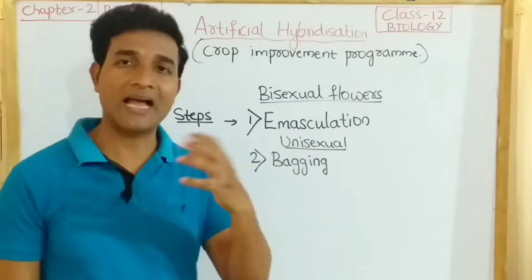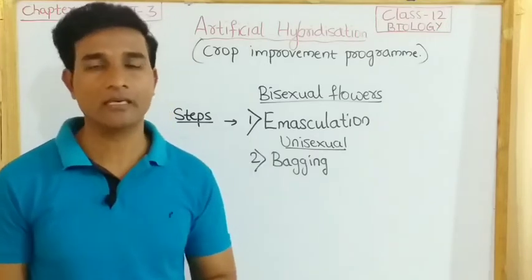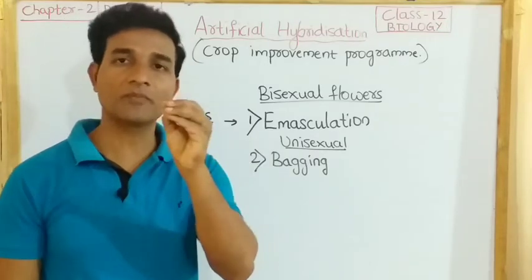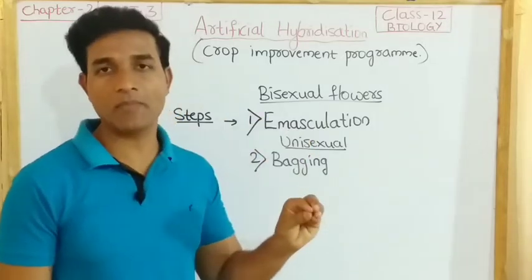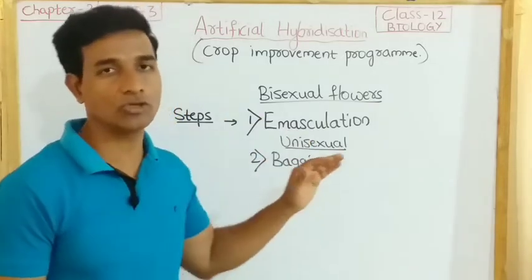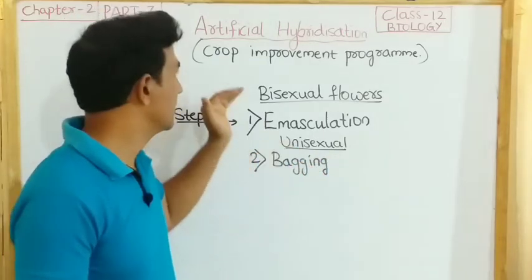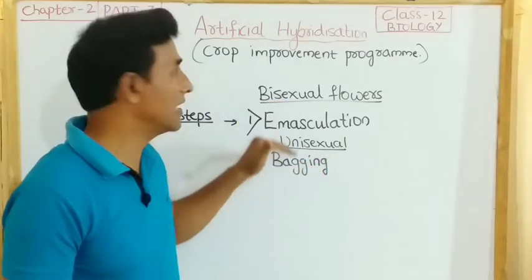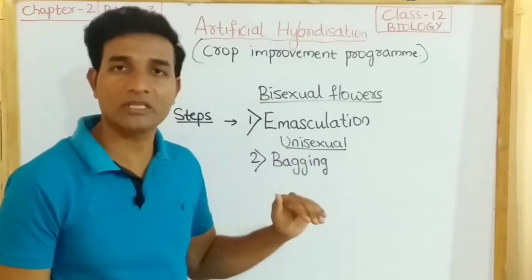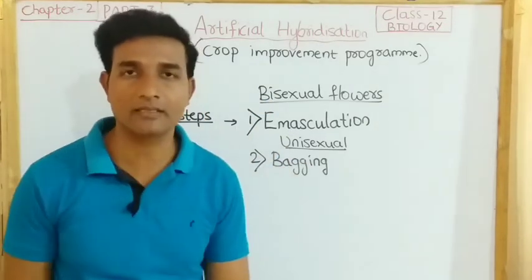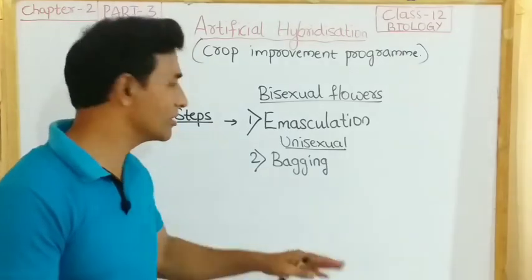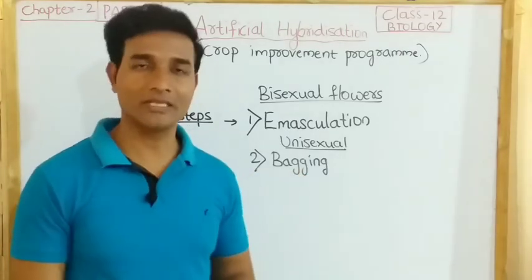When the bagged flowers attain receptivity, pollen grains from the anthers of the male parent are dusted on the stigma, and then they are rebagged and allowed to develop. Like this, in bisexual flowers, the artificial hybridization process is achieved. If the female parent bears unisexual flowers, there is no need for emasculation because there will be no anther lobes inside.